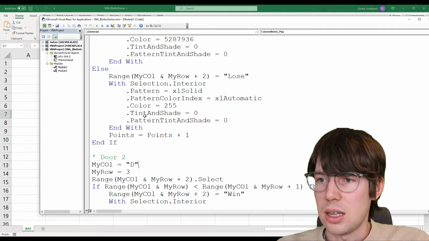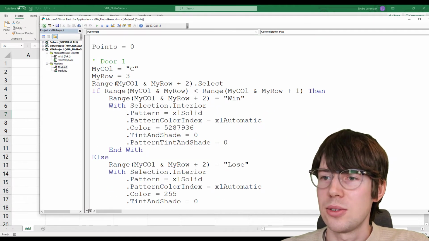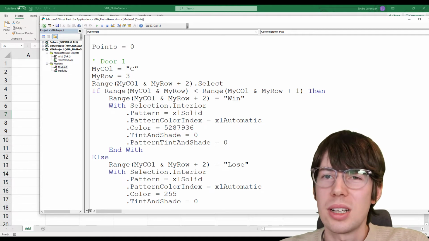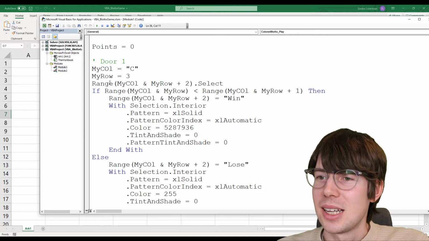So how am I accomplishing that? Let's look at door number 1 here. I could hard code the cells I'm looking at, but I made it a little bit more dynamic, so I can very easily change 2 lines of code up here. Let's look at it.